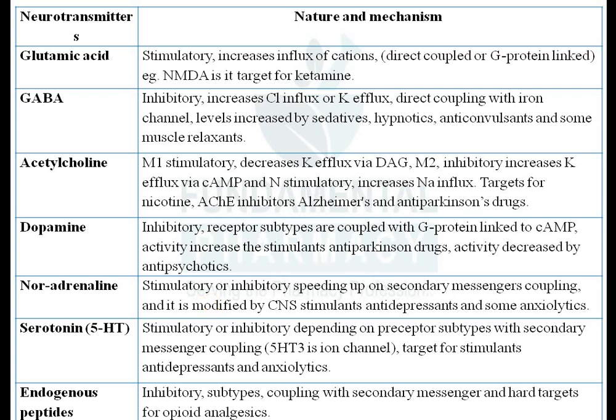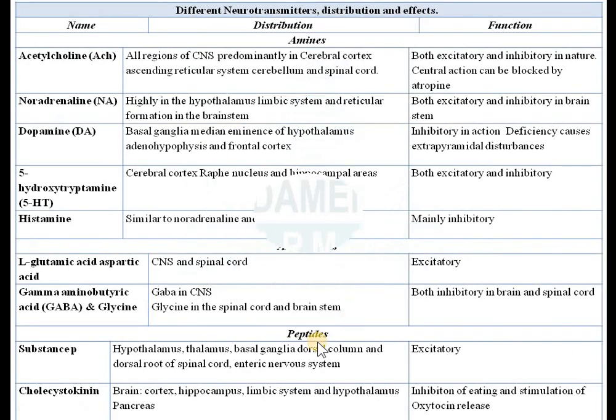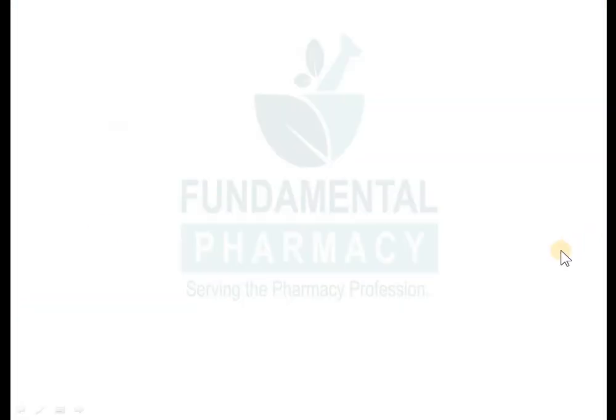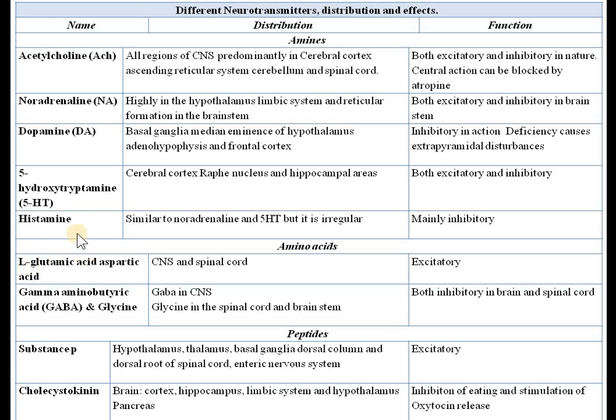So once you got the targets, you can easily understand the mechanism of action and you can easily classify the drug also. So these are the different neurotransmitters present in the brain with their role and functions. Okay. Again, next slide is also a little bit same. ये भी slide same ही, different neurotransmitters and their functions. So this slide is present in the book.